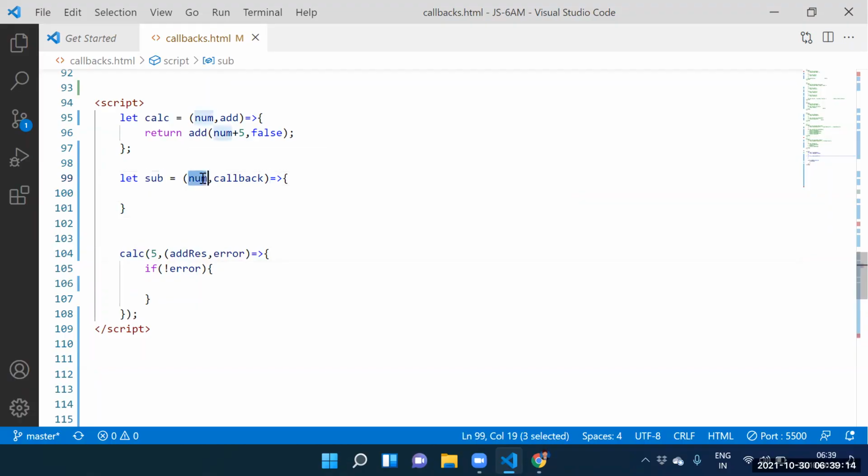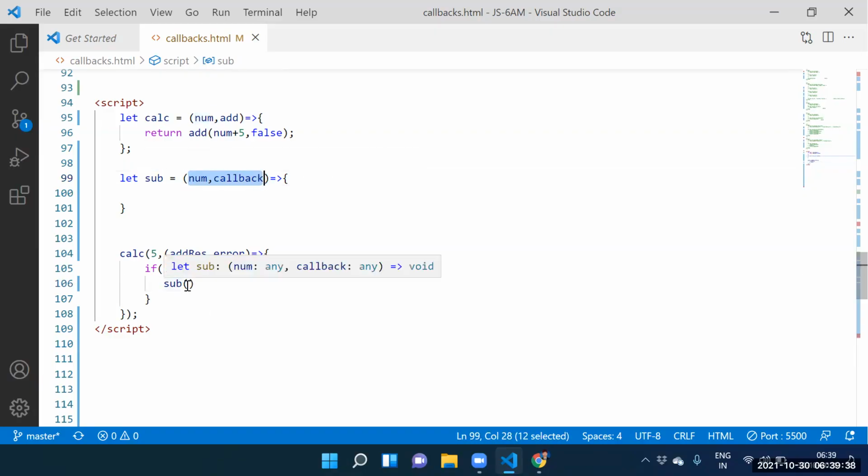How many arguments does it contain? 2 arguments. Can I call this function? Yes, sir. But to call that function, how many arguments we need to supply? Two arguments. To call the subtraction function, how many arguments we need to supply?